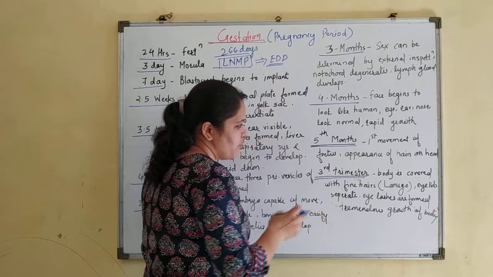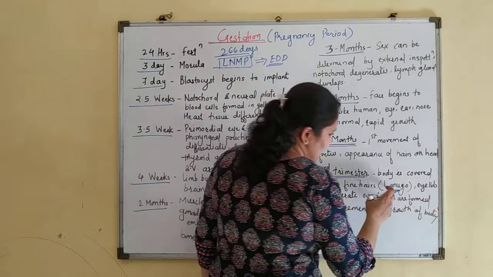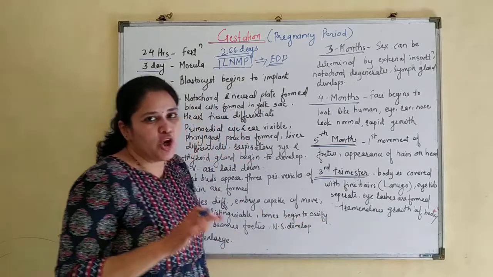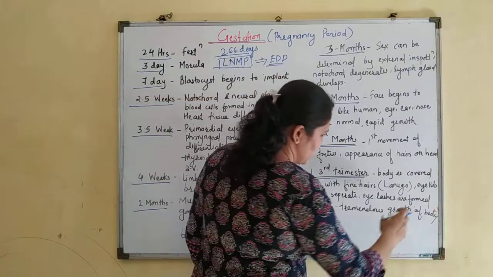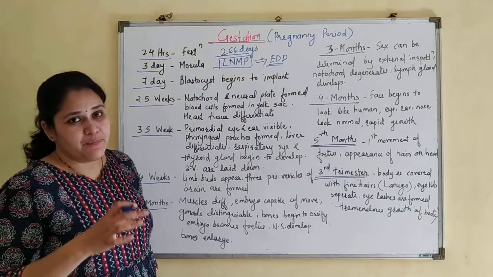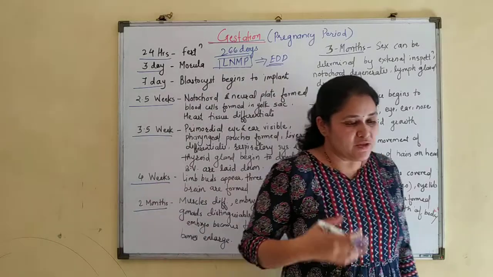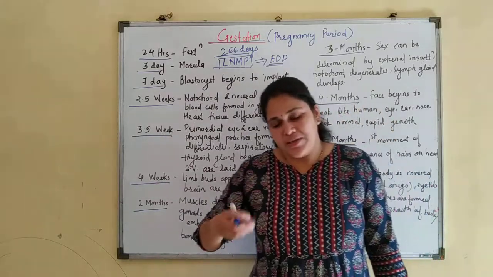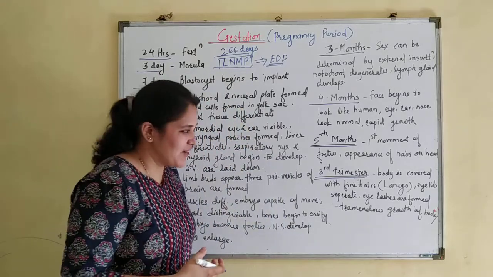3rd trimester, the body is covered with fine hairs. These hairs are known as lanugo. After birth of the baby, these hairs are mostly removed, or they just get degenerated. Eyelids separate, eyelashes are formed, and this is the period of the 3rd trimester. The weight of the baby doubles. So it is a rapid phase of growth. The growth occurs very fast.